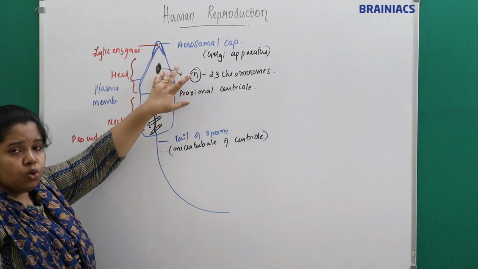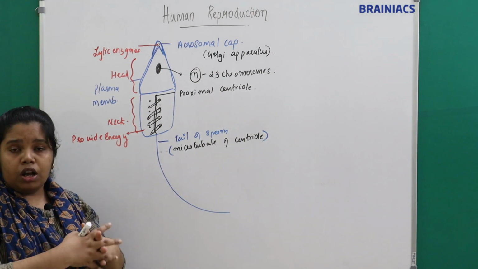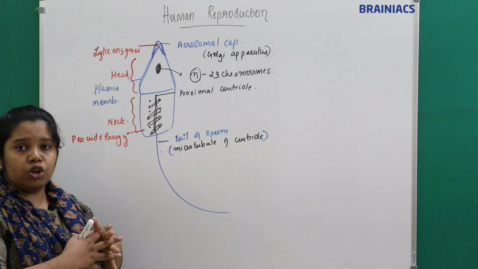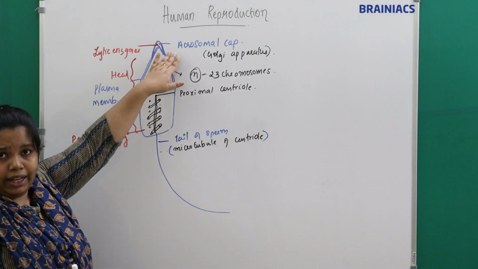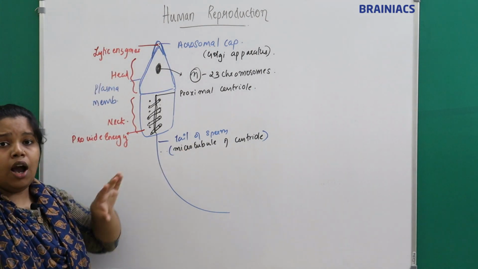This is the nucleus, which is going to fuse with the nucleus of the ovum to produce the embryo or zygote, right? Fertilization occurs with the fusion of the male nucleus with the female nucleus. We have the acrosomal cap, which has the lytic enzyme that helps the sperm penetrate the ovum.